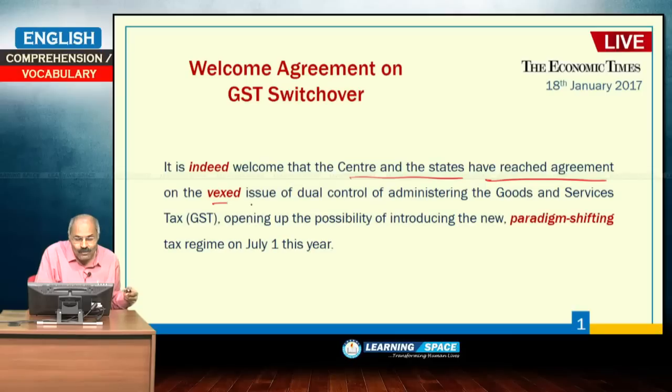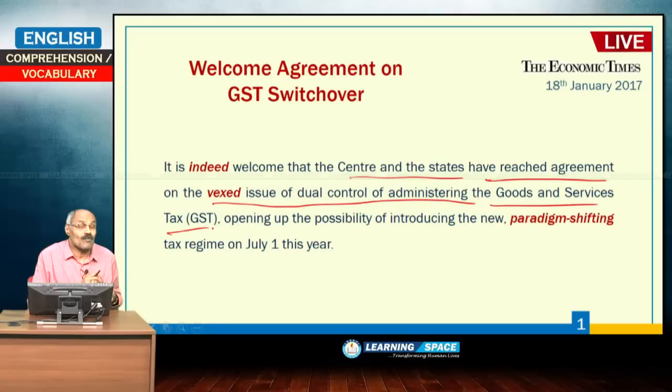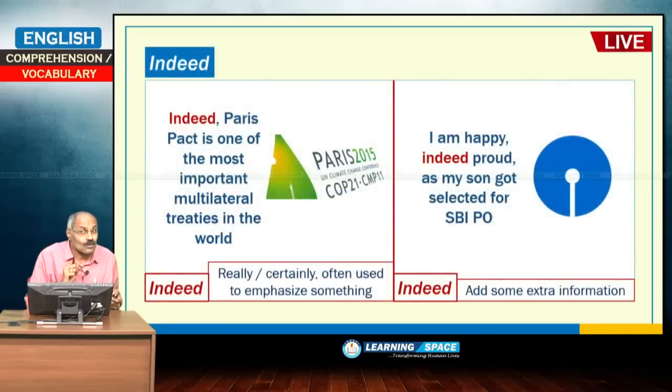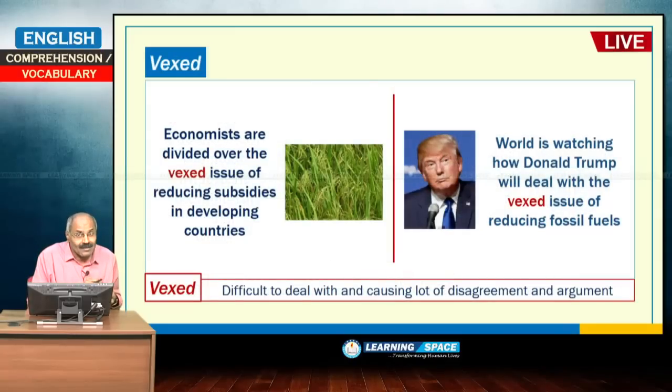On the vexed issue of dual control of administering the goods and services tax. Vexed issue. Why did he use vexed issue? This is a word you come across quite frequently. So, look at these examples. Vexed. The subsidies in developing countries is the common problem. Subsidies means you will get LPG subsidy, you are getting food subsidy at rupees 2 per kg, you are getting fertilizer subsidy, urea at subsidized prices. So, vexed issue means the issue is in fact difficult to deal with and causing a lot of disagreement and argument.